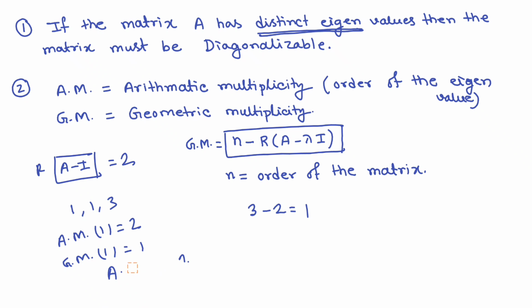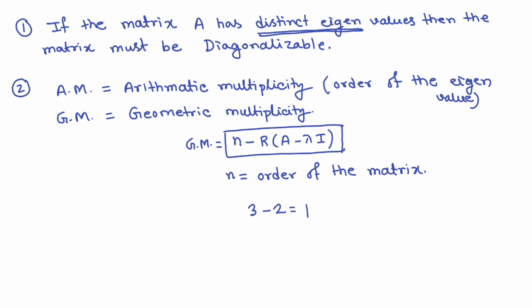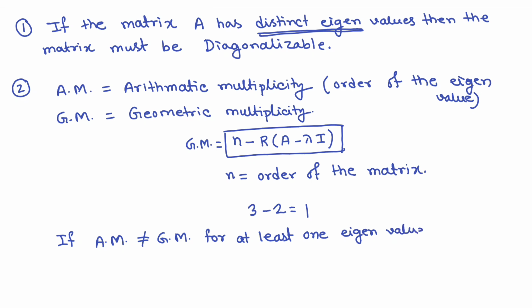If AM is not equal to GM for at least one eigenvalue, then the matrix is not diagonalizable.